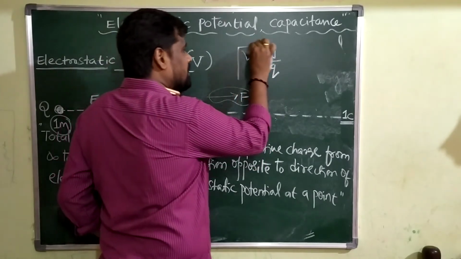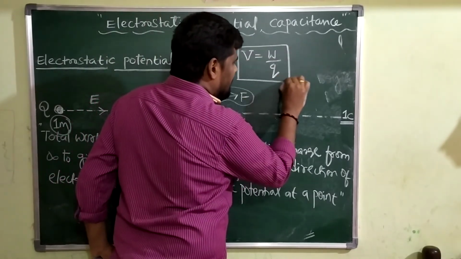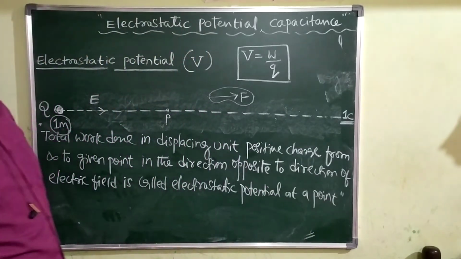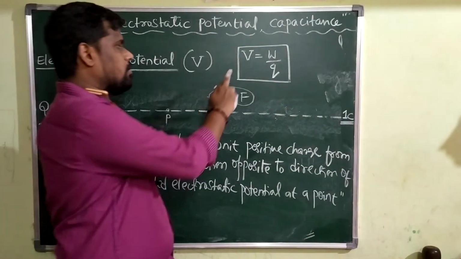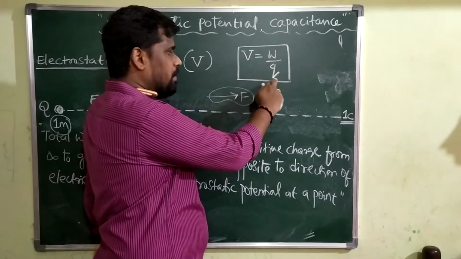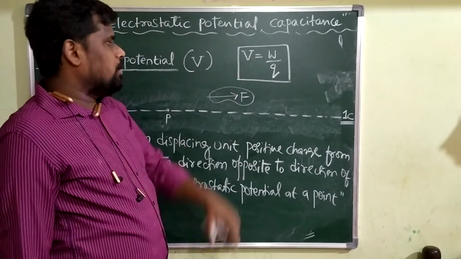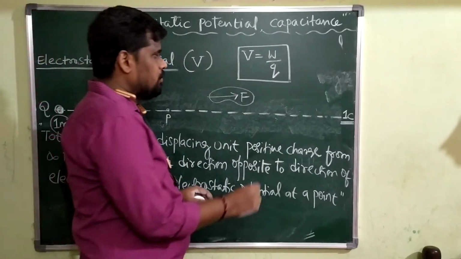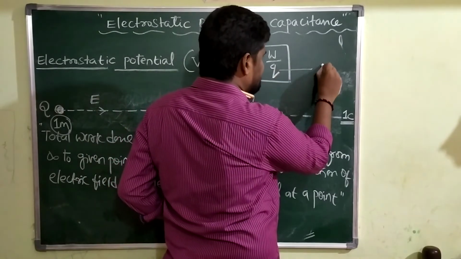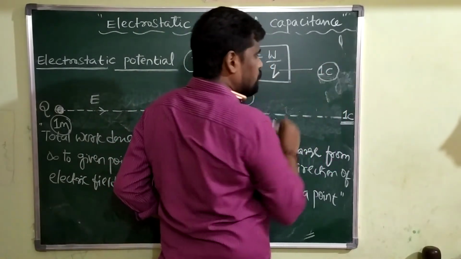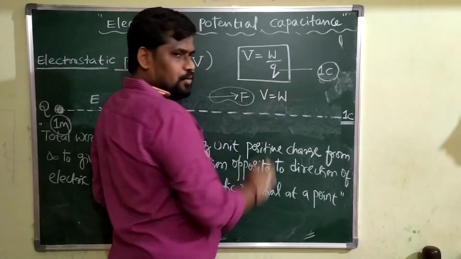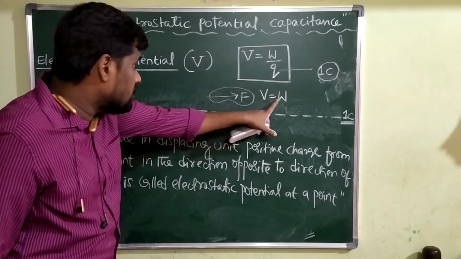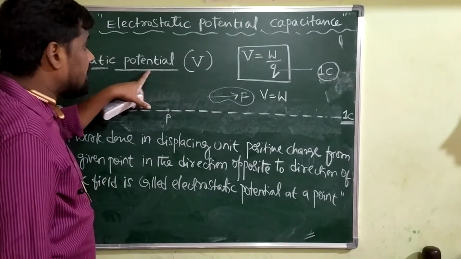So electrostatic potential at a given point is calculated using the formula V equals W by Q. If you take Q as 1 coulomb, then V is equal to W. That is, work done is equal to electrostatic potential.